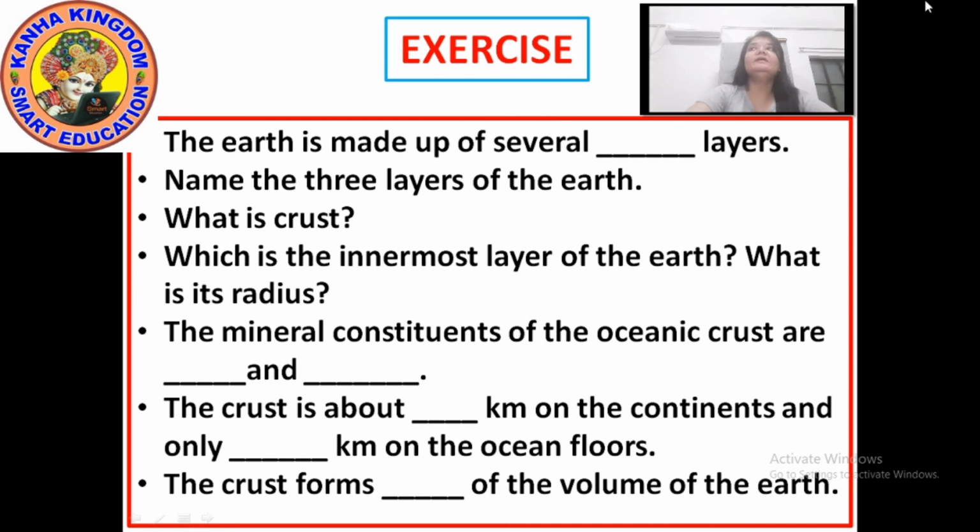And the last one is, the crust forms dash of the volume of the earth. How much percent of volume of the earth does the crust form? Only 1% of volume. The crust forms 1% of the volume of the earth.